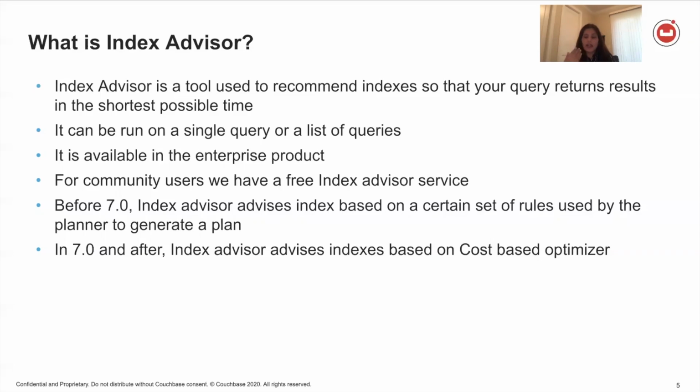Okay, and it'll actually first take a look at the index which is already present on your system. It'll show you the index that your query will use during that service, and it will also show you the indexes that you could create for better throughput. Those indexes will be of two types. There will be the covering index, which will cover the predicate and the projections, and also the non-covering index, which will cover only the predicates. And like I said, it's available only in the enterprise product.